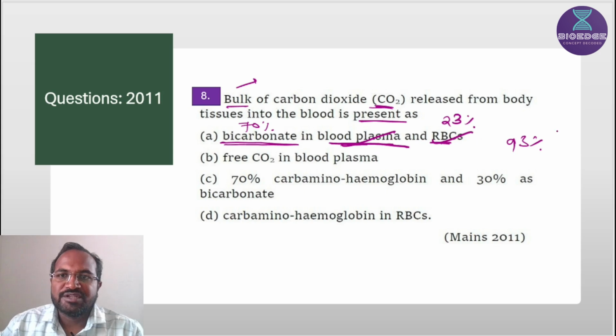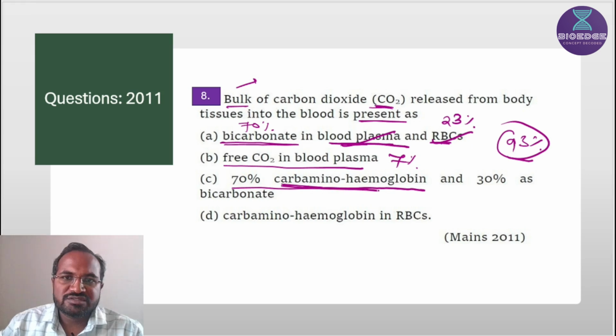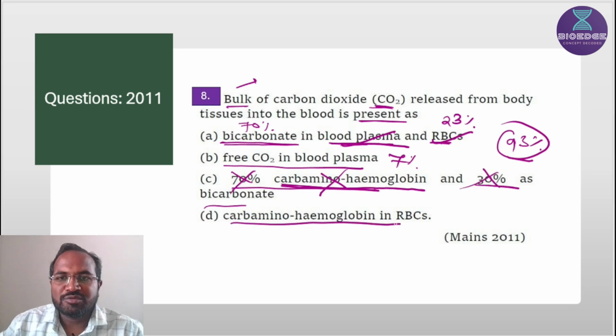So let's see the next option, free carbon dioxide in blood plasma. Free carbon dioxide in blood plasma means the dissolved form of carbon dioxide, and it is 7%. Then 70% carbaminohemoglobin. No, the carbaminohemoglobin form of carbon dioxide is only 23%, not 70%, and 30% as bicarbonate. No, it is also wrong. Then carbaminohemoglobin in RBC, yes, carbaminohemoglobin in RBC is 23%.